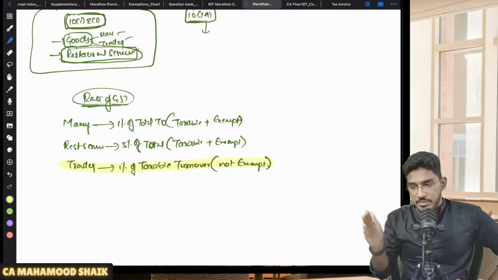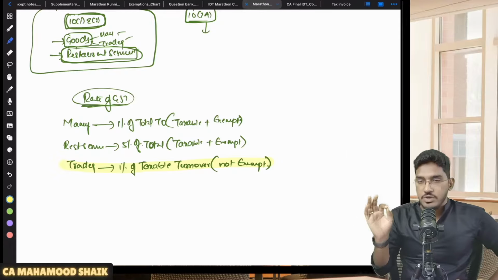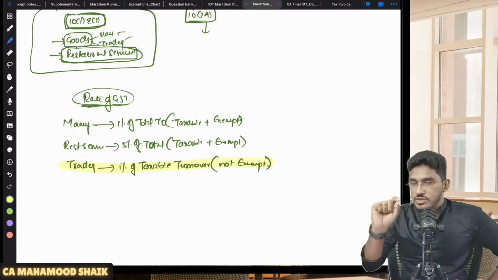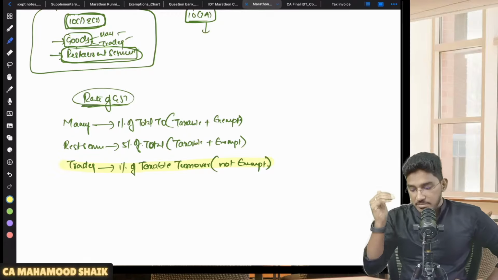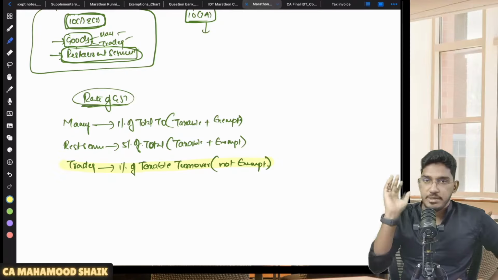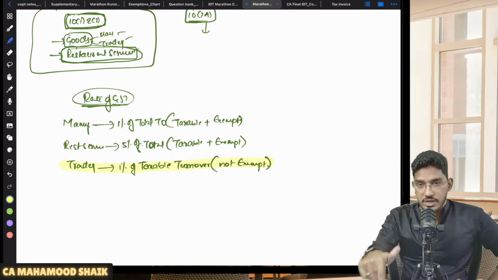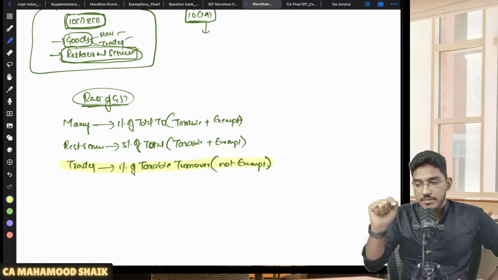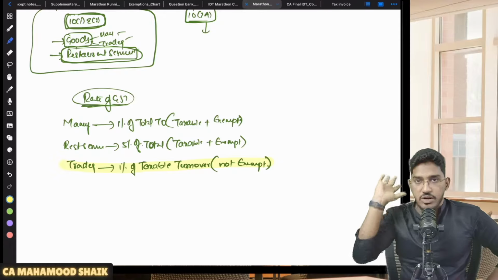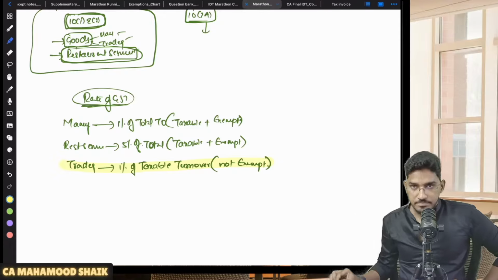So let us say, for example, April to June quarter, you have to determine turnover in each state or union territory. What is your total turnover in each state or union territory? On that, 1% you are required to pay. Same in the case of a restaurant service provider, 5% of the total turnover. But in case you are a trader, here also you are required to pay 1%, but not on total turnover. You will be liable to pay 1% only on the taxable turnover. On exempt turnover, you will not be required to pay it.